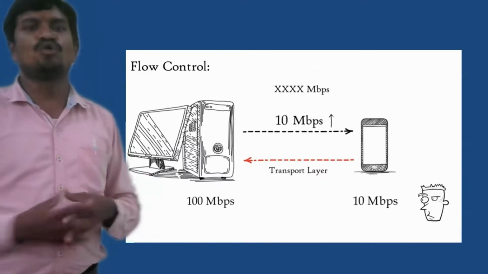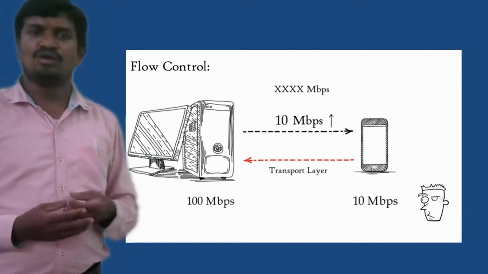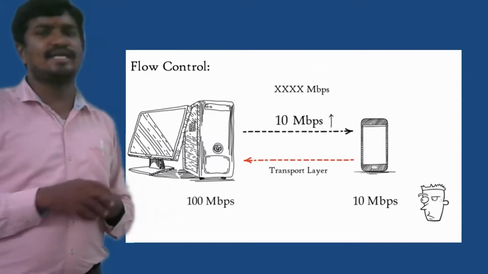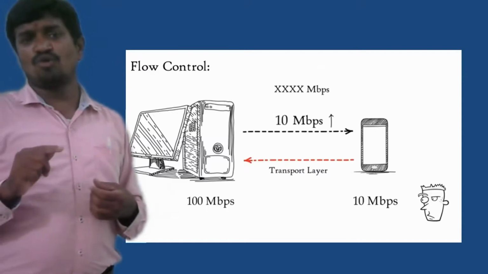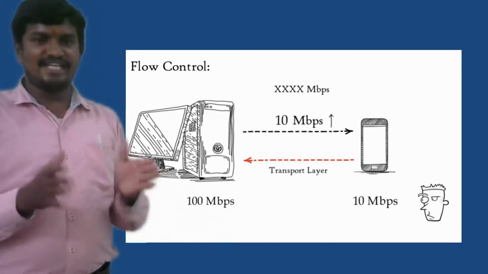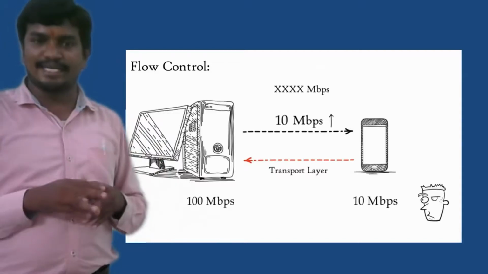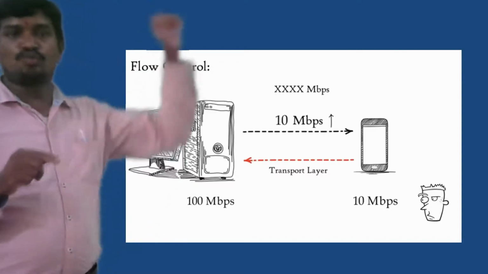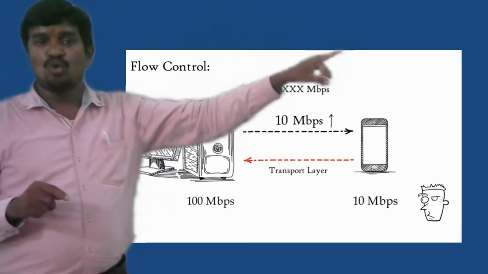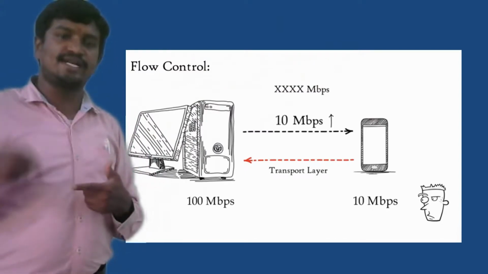And one more thing is flow control also. When two systems are not compatible with each other, again we need to do flow control. See, actually flow control is taken care of by the data link layer, but data link layer flow control belongs to link to link. Meaning, if there is a link between those two devices, that flow control takes place, but not between process to process. This process is sending the data. The process at the receiver has to receive it in the same order. That job we call flow control under the transport layer.